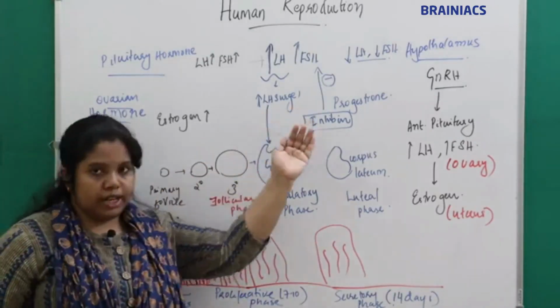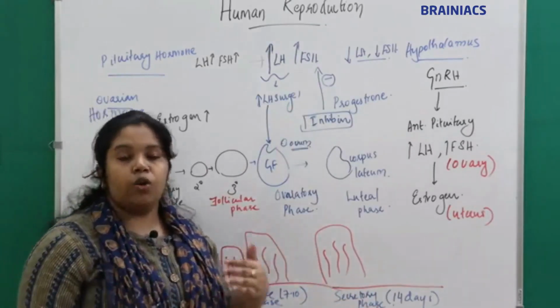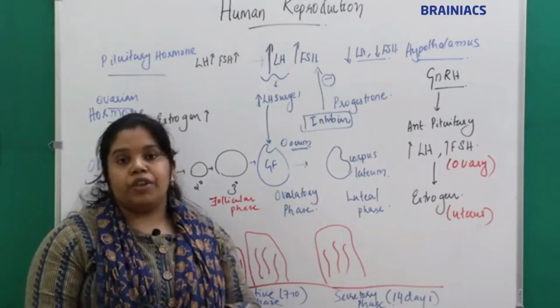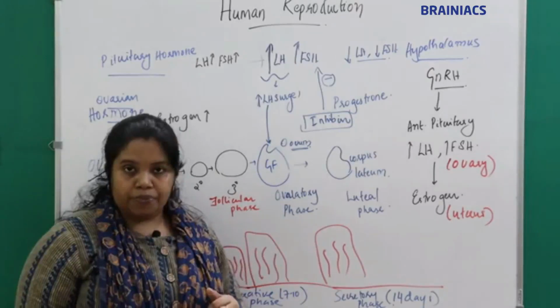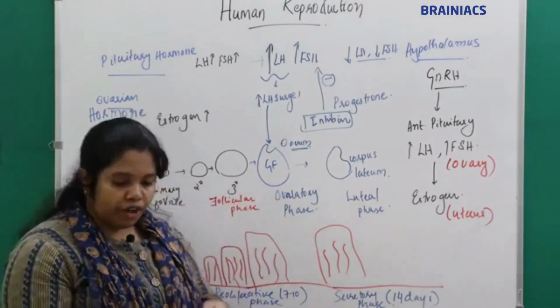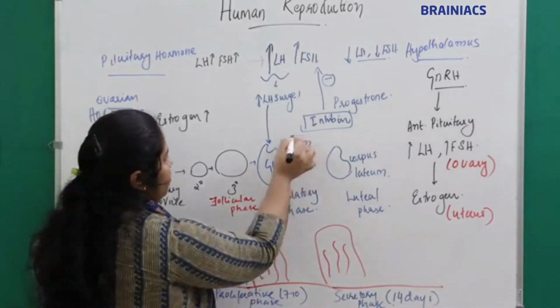The progesterone is secreted, so the endometrium becomes more glandular, or it comes into the secretory phase, and progesterone helps to maintain that endometrium. So the ovum has been released. We have two fates for the ovum.